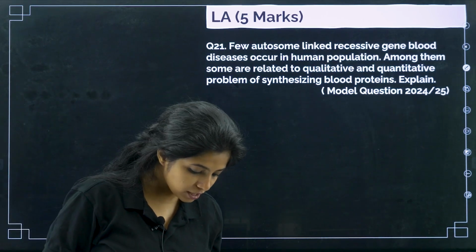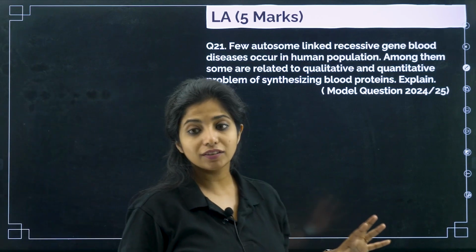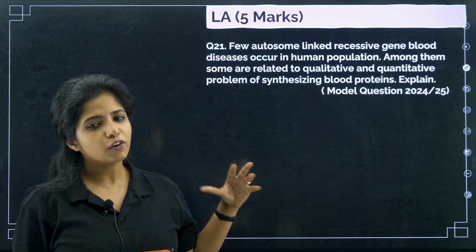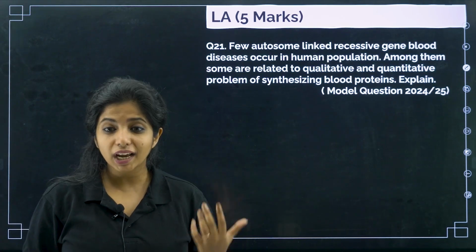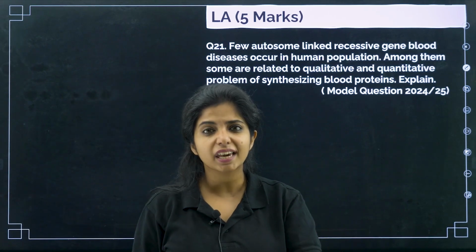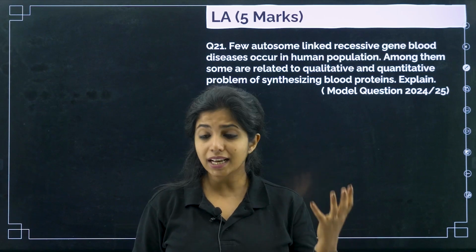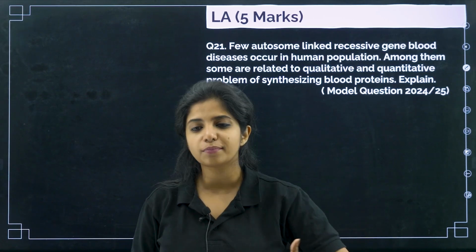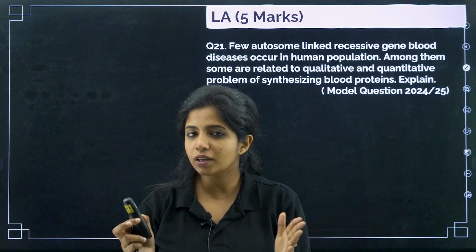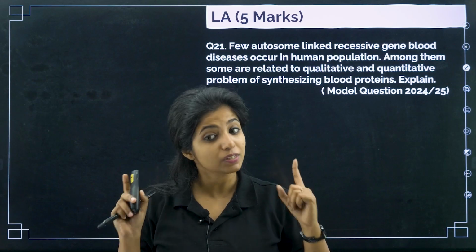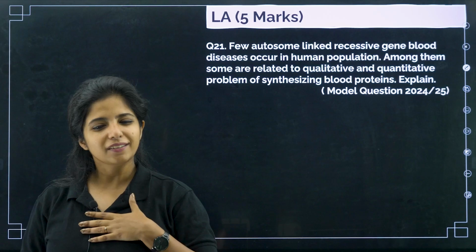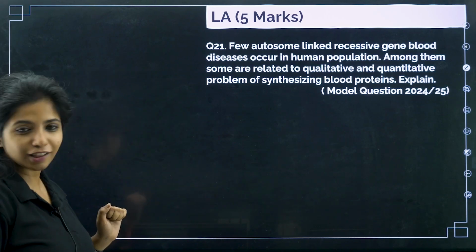Now the 21st thing that I am having over here, at the end of the session, I will be talking about the most important topics from this particular chapter. By far, I think you have already got it. You saw how many times different questions have been framed around chromosomal disorders, Mendelian disorders, linkage, recombination and the sex determination in different types of organisms. You had honeybees, human beings, fruit fly and other insects. So you know the important topics as of now. I have chosen those topics and you see the repetition as well, what type of questions are coming. But I will be telling you at the end anyway, so do not worry. Let's solve the 5 marker questions. Let's begin.